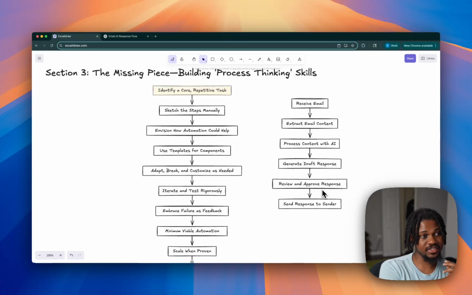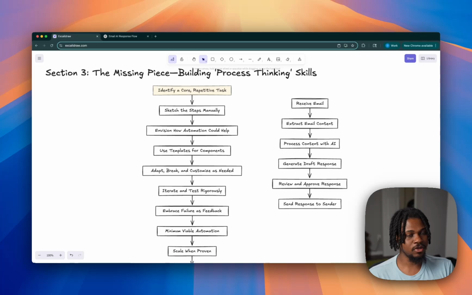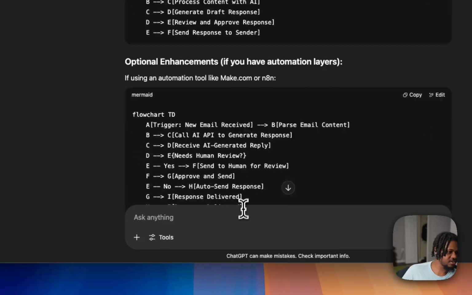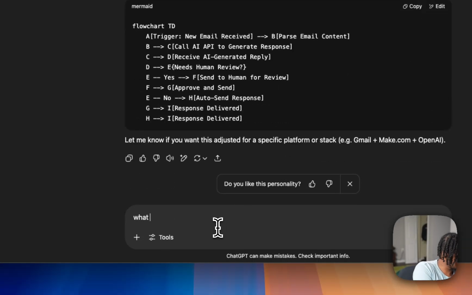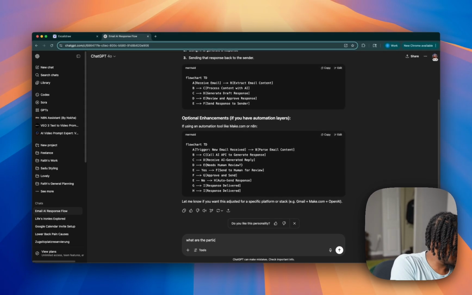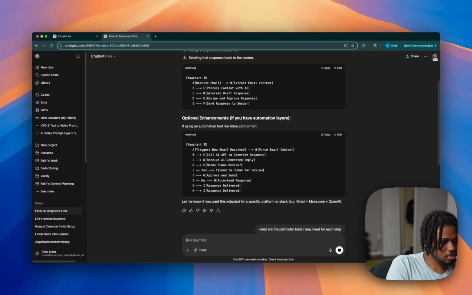Then we could take this, go back to the AI and say, what are the particular tools I need for each of these steps? Boom.